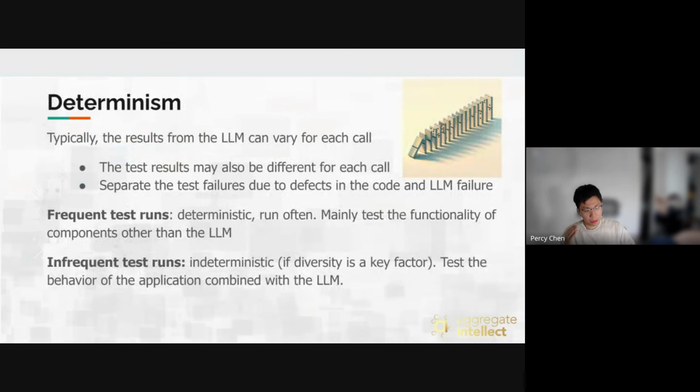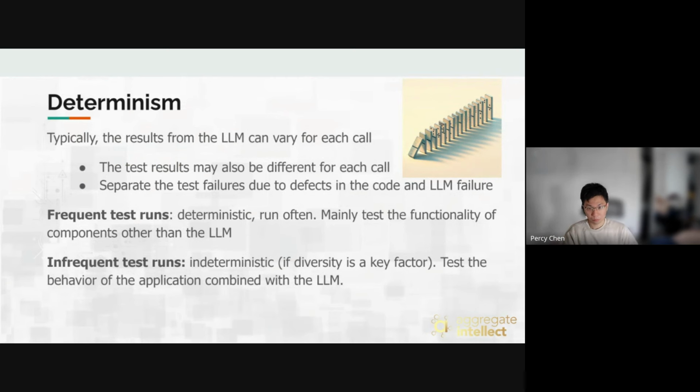So finally, the thing that we'll consider is the determinism, which I think is more or less the biggest challenge that we face when we are considering the testing for Sherpa. Which is, we know that, of course, the results for a large model vary for each call, by default.